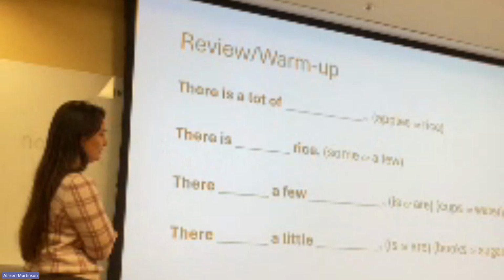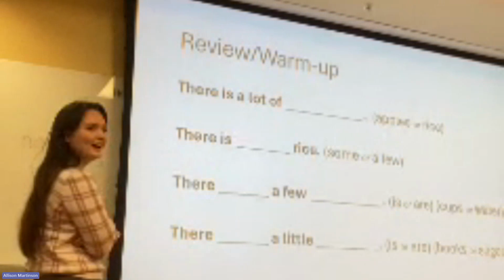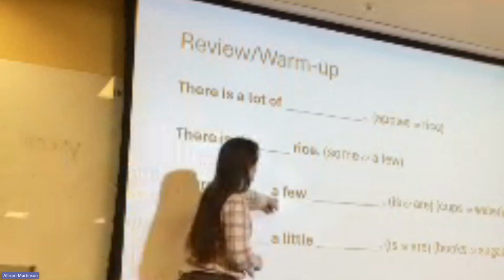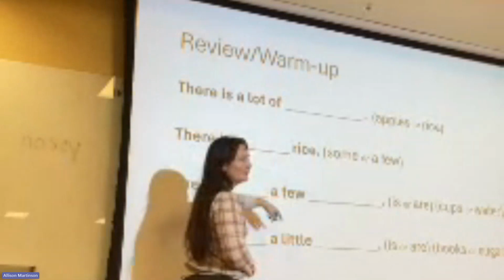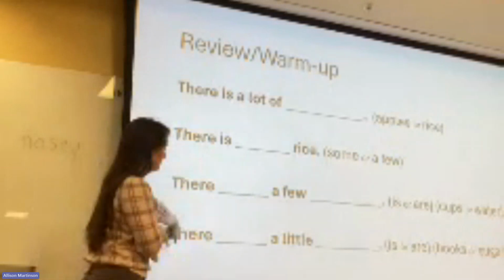There are a few cups. Yeah. There are a few cups. And we know this because of this, right? Plural. This is for plural. Yeah. Good. What about this one?